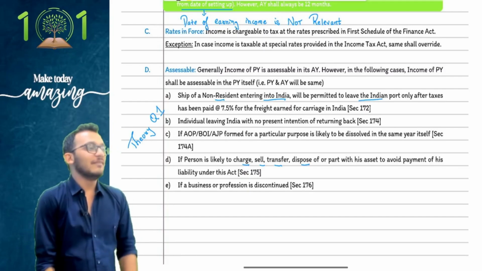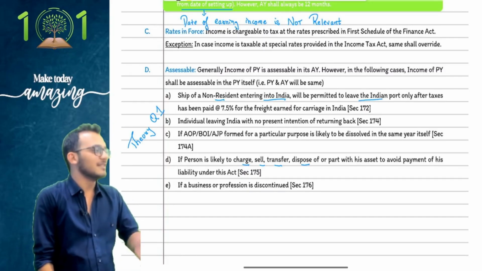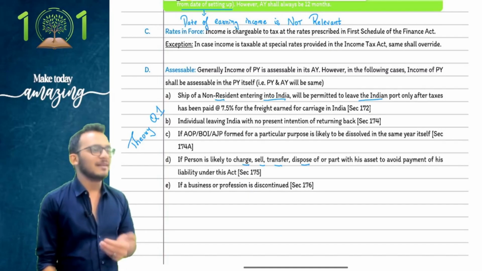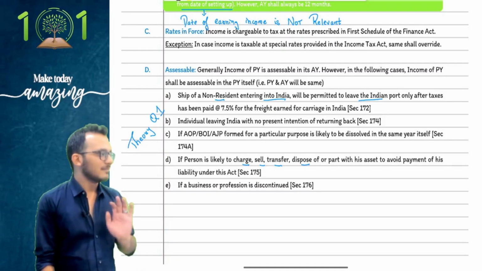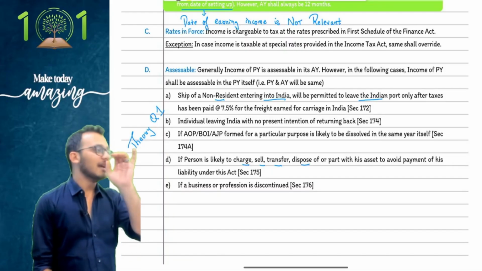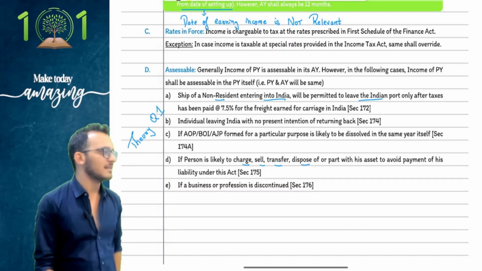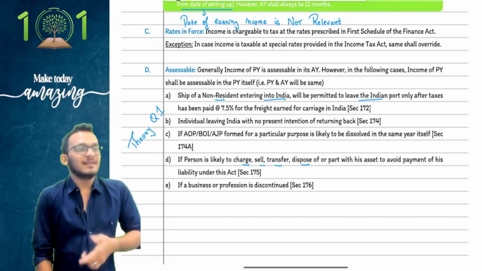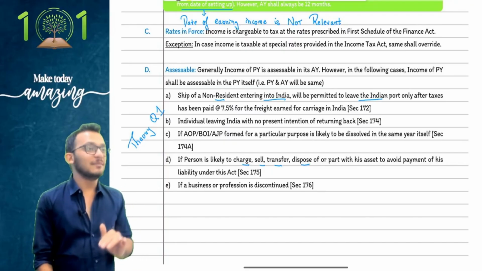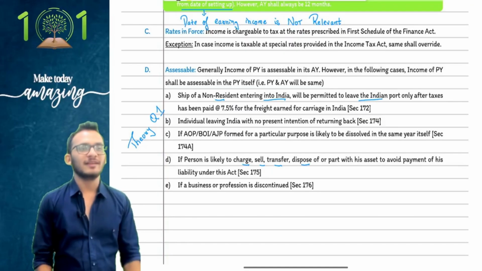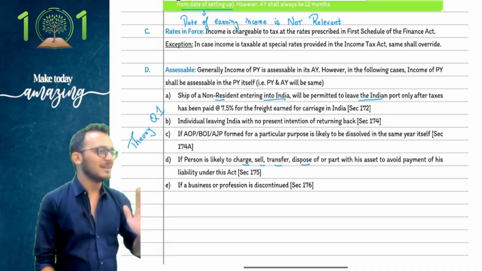Now people, with these 5 heads, if I don't read the other heads also, is it enough? No, I can still pass the exam. Better not to, because the other heads are damn easy. Every other chapter is damn easy and you will easily score about 15-20 marks in the exam. Which means if you know the other heads carefully enough, you can easily score 20 marks even without knowing the heads of income. Which means technically the whole book is important.